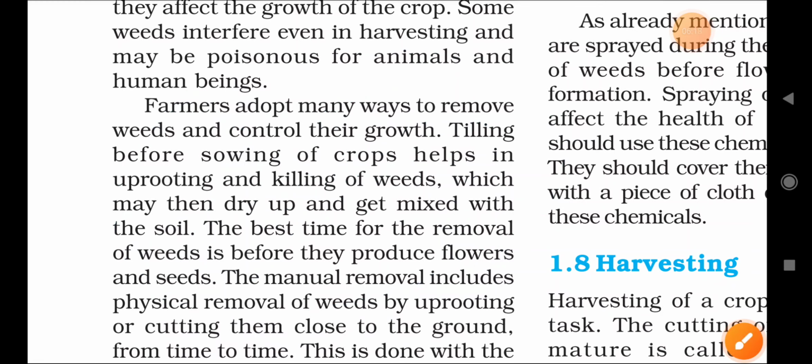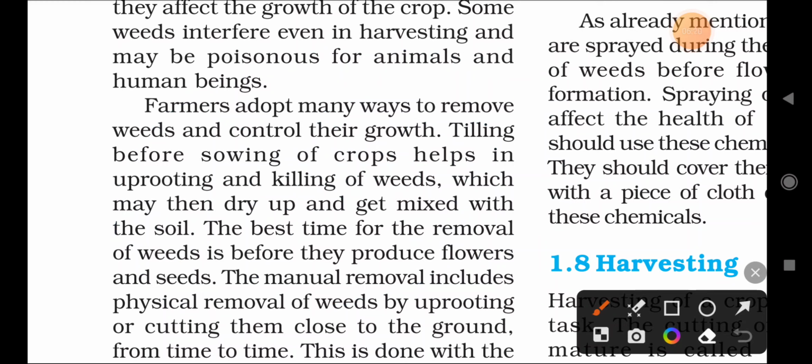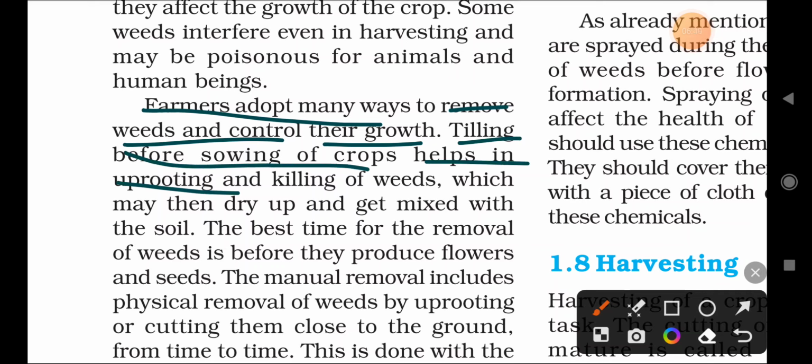Remember that. Okay, why do we have to remove the weeds? Farmers adopt many ways to remove the weeds and control their growth. Because weeds have many disadvantages, a variety of methods are used to remove the weeds from the field. Tilling before sowing of crops helps in the uprooting and killing of the weeds.